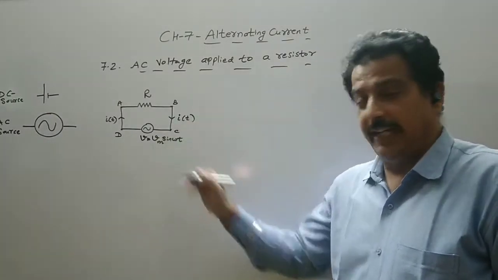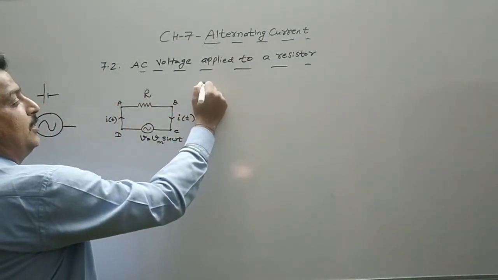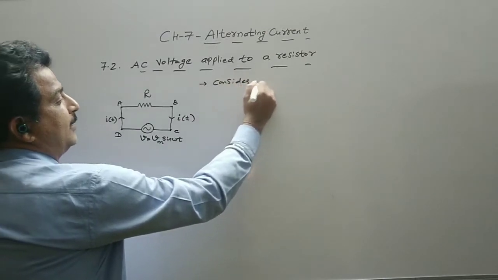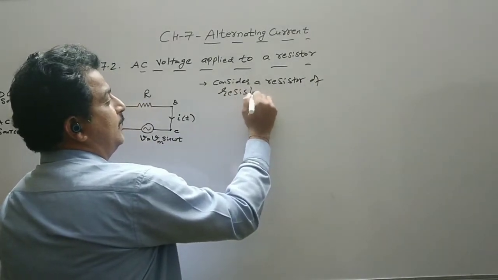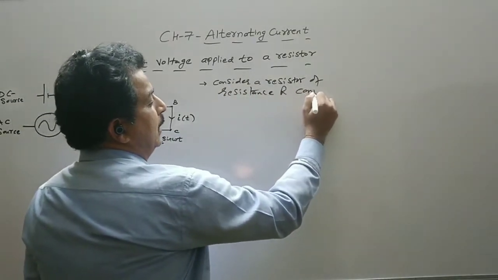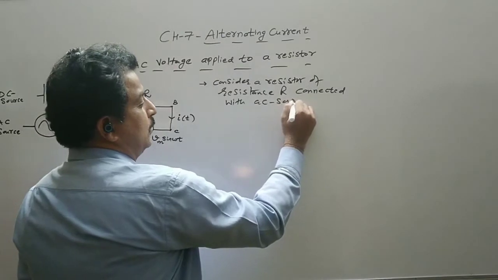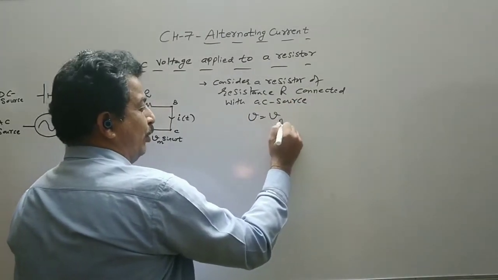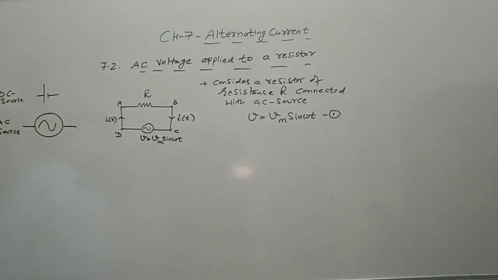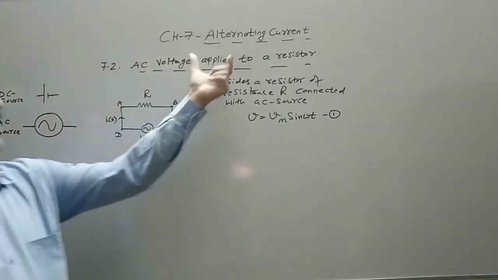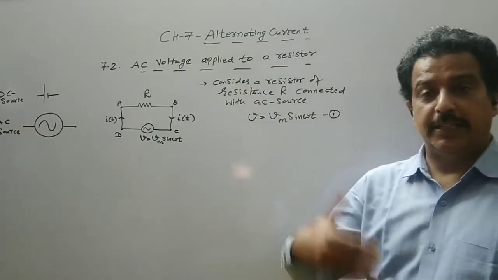The diagram should be well labeled, and from the diagram we can easily write the theory, where we consider a resistor of resistance capital R connected with an AC source, and this will always be our first statement in all the questions because we have three different parts of the same topic: AC voltage applied to a resistor, AC voltage applied to a capacitor, and AC voltage applied to an inductor.